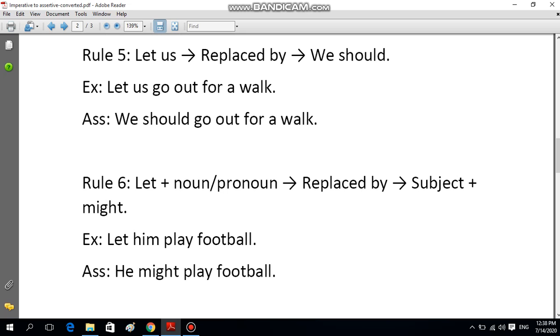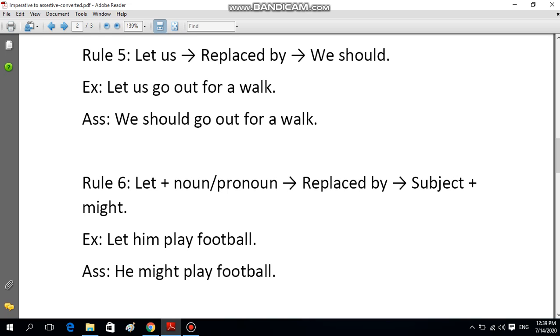Rule 6 says let and noun or pronoun will be replaced by subject plus might. So let him play football, so he might play football. These are the rules for changing imperative to assertive. In the same way you will be able to transform from assertive to imperative too.